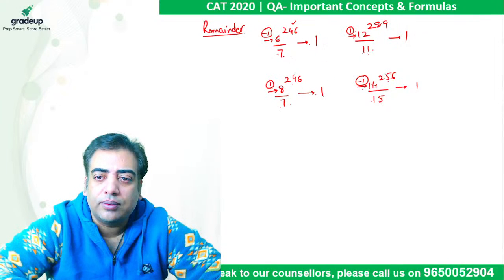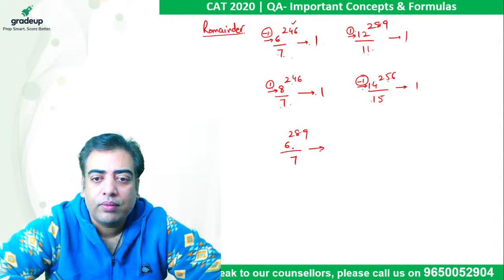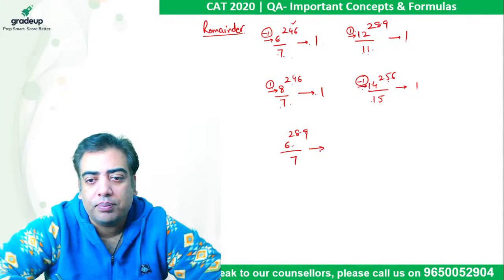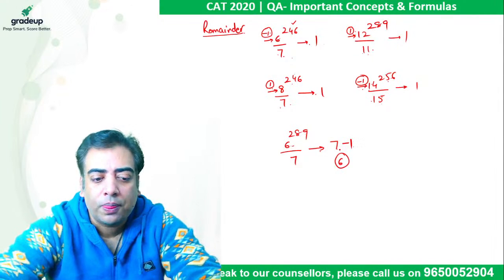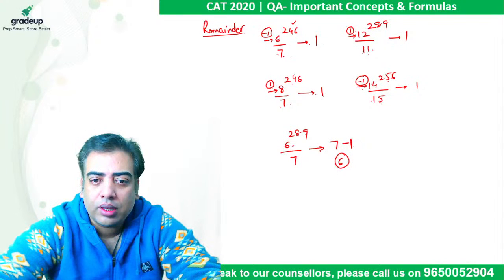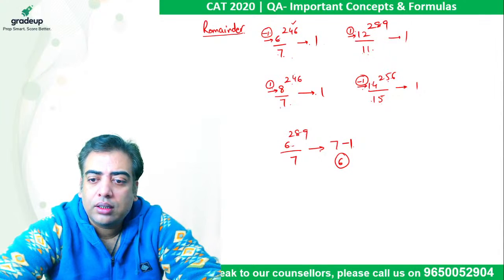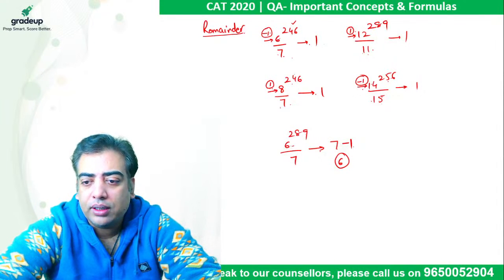But when the power is odd, had it been 6 raised to power 289 divided by 7, what is the remainder? Here the remainder is -1 and the power is odd, so the remainder comes out to be -1. When you add 7 to it, 7 minus 1, finally the answer will be 6 in this case. So this is the basic question based on remainders.